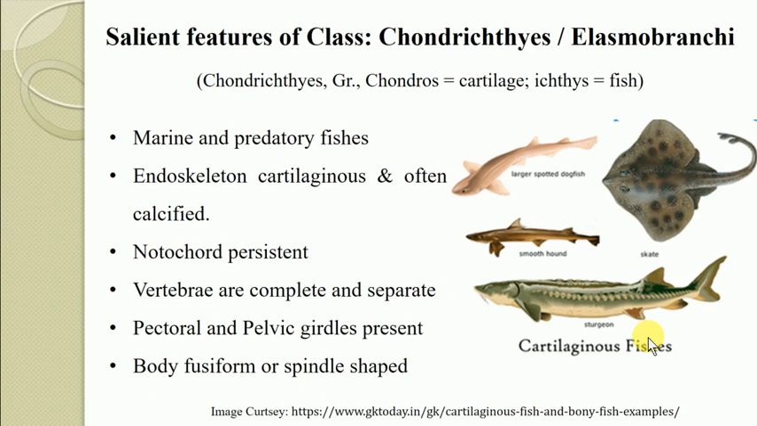The word Chondrichthyes is of Greek origin, derived from the word chondros, the meaning of chondros is cartilage, and ichthyos means fish, literally referring to the cartilaginous fishes. So those fishes which contain the endoskeleton in the form of cartilaginous material are referred to as the Chondrichthyes. This is the etymology behind the word Chondrichthyes, and it is also known as the Elasmobranchii. Okay, so let's see the characteristic features.